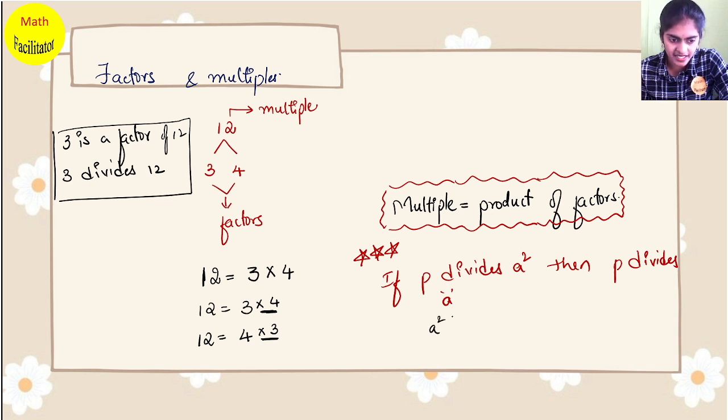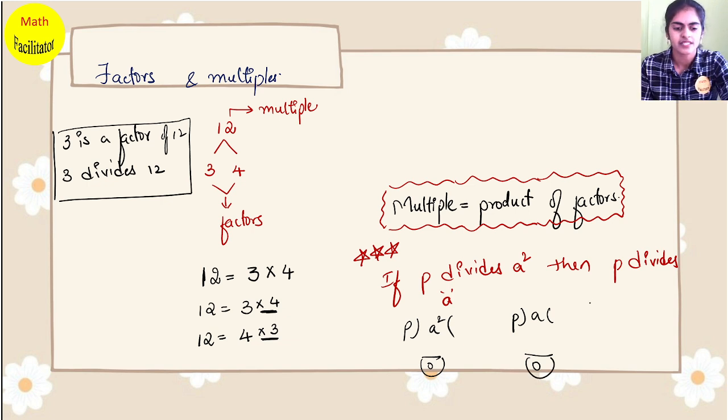Here it is given P divides A square. That means if I divide A square by P, the remainder will be 0. Similarly, P divides A means the remainder will be 0. Now, what's the meaning of this? And remember, P is a prime number here.